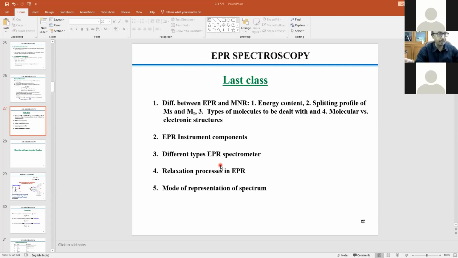For example, water cannot be considered one of the good solvents. It can absorb. But if your compound is soluble only in water, then what options do you have in hand? You have to use a different kind of cell, what is called a flat cell, where the solvent exposure is very less and mostly your compound will be there.